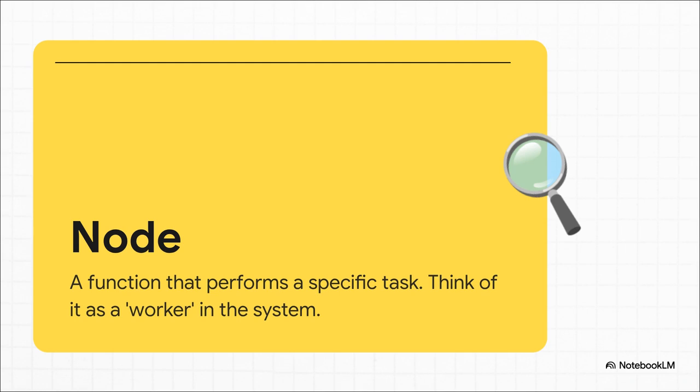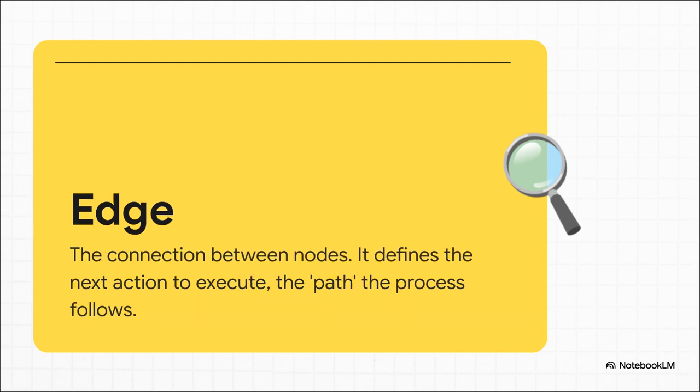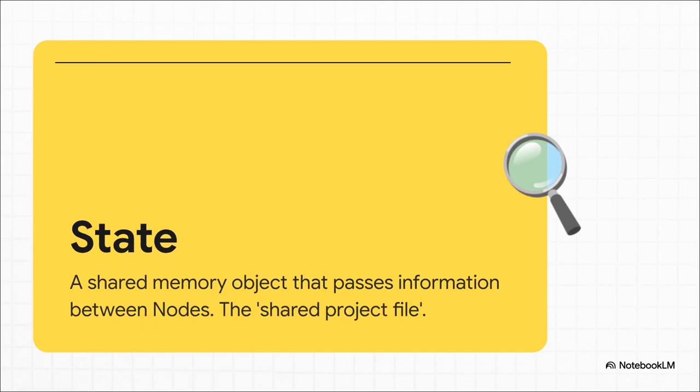Right, so if the nodes are your workers, then you need a way to connect them. That's the edge. Edges are just the paths between the workers. They define the flow and tell the system which node to run next. Simple as that.